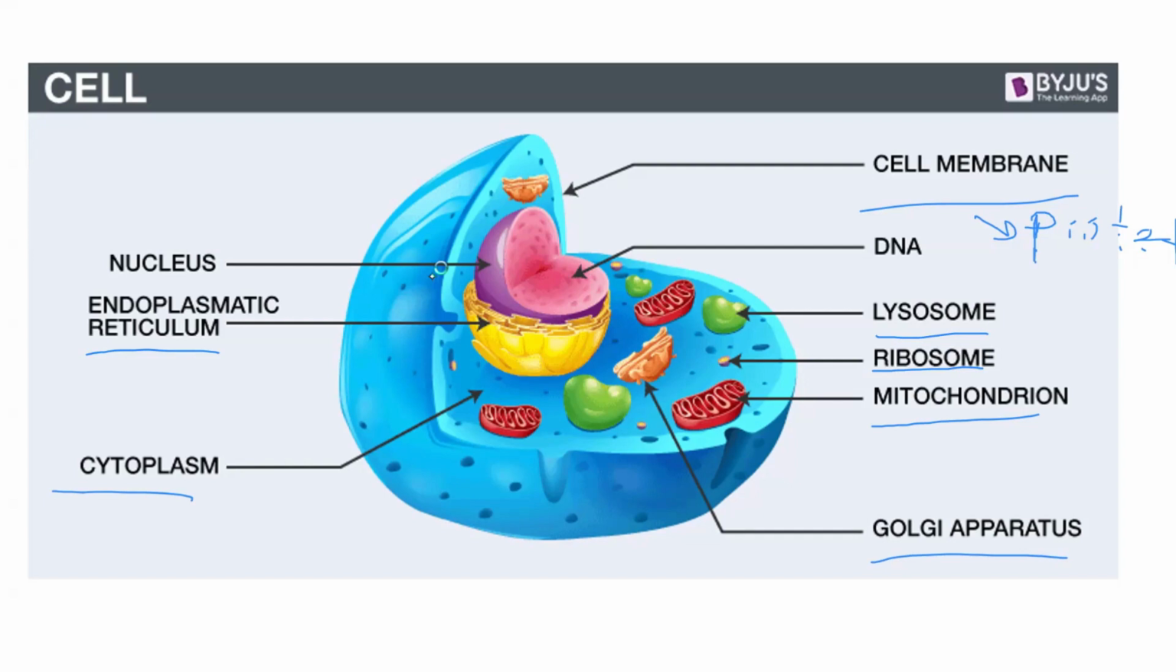And then second is the nucleus, and the nucleus is where all the activities of the cell are controlled. And why is it the control center of the cell? It is because of the presence of DNA. Because DNA is the language of life.